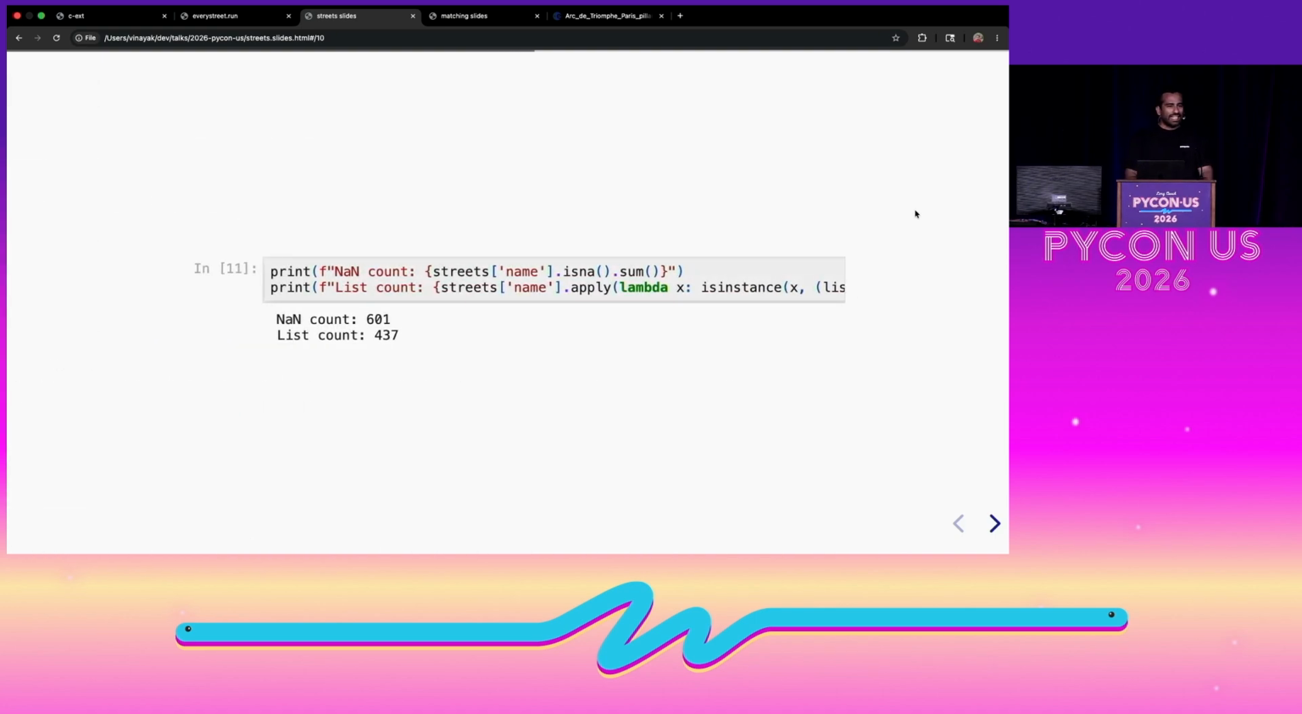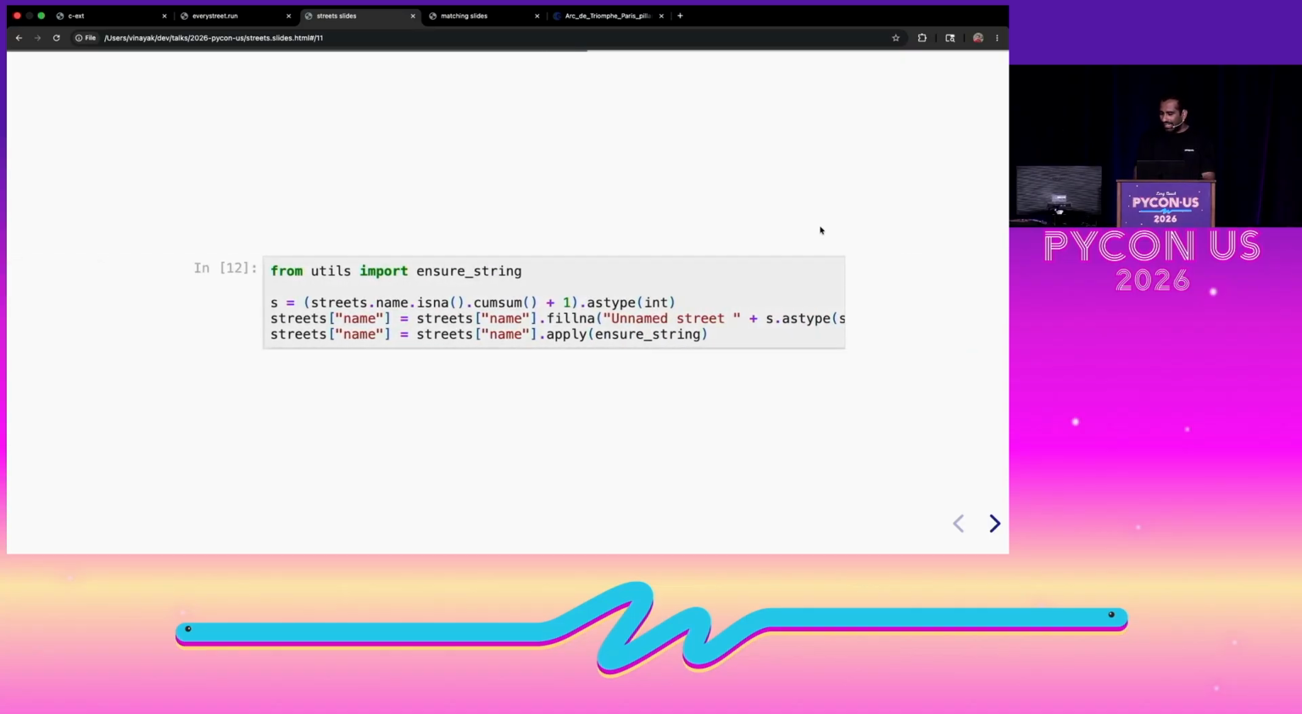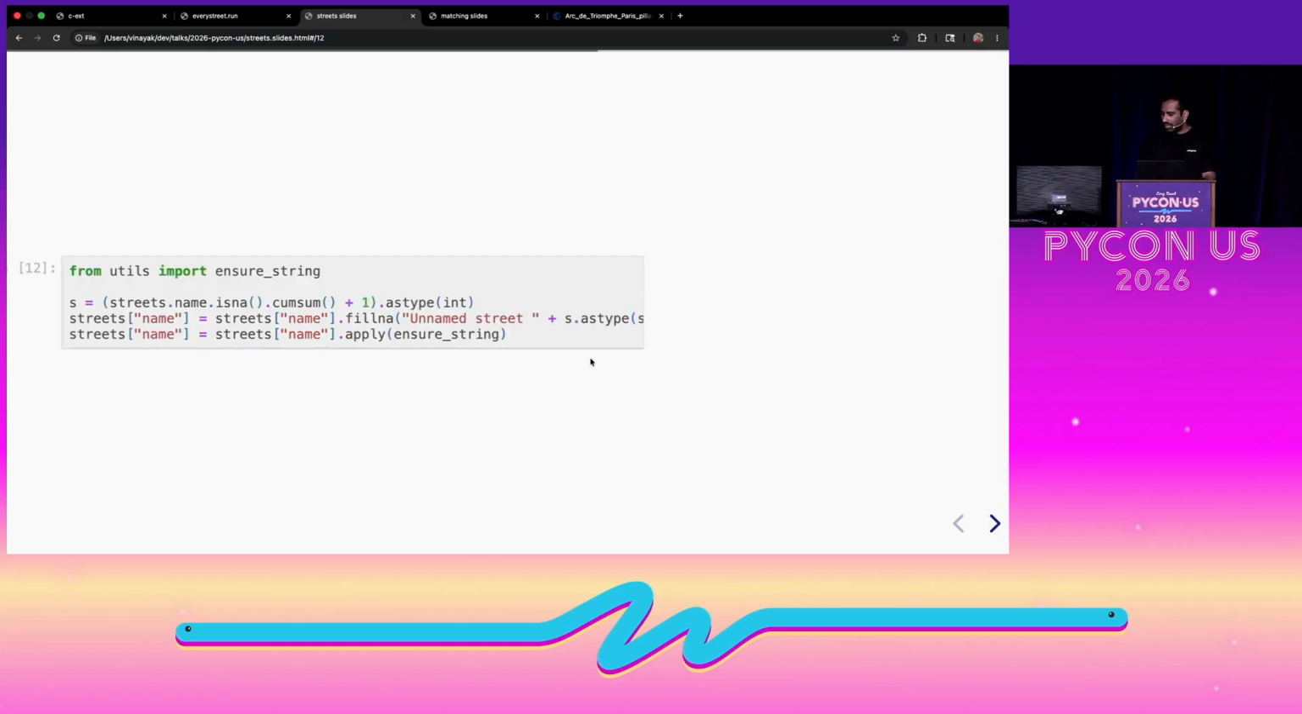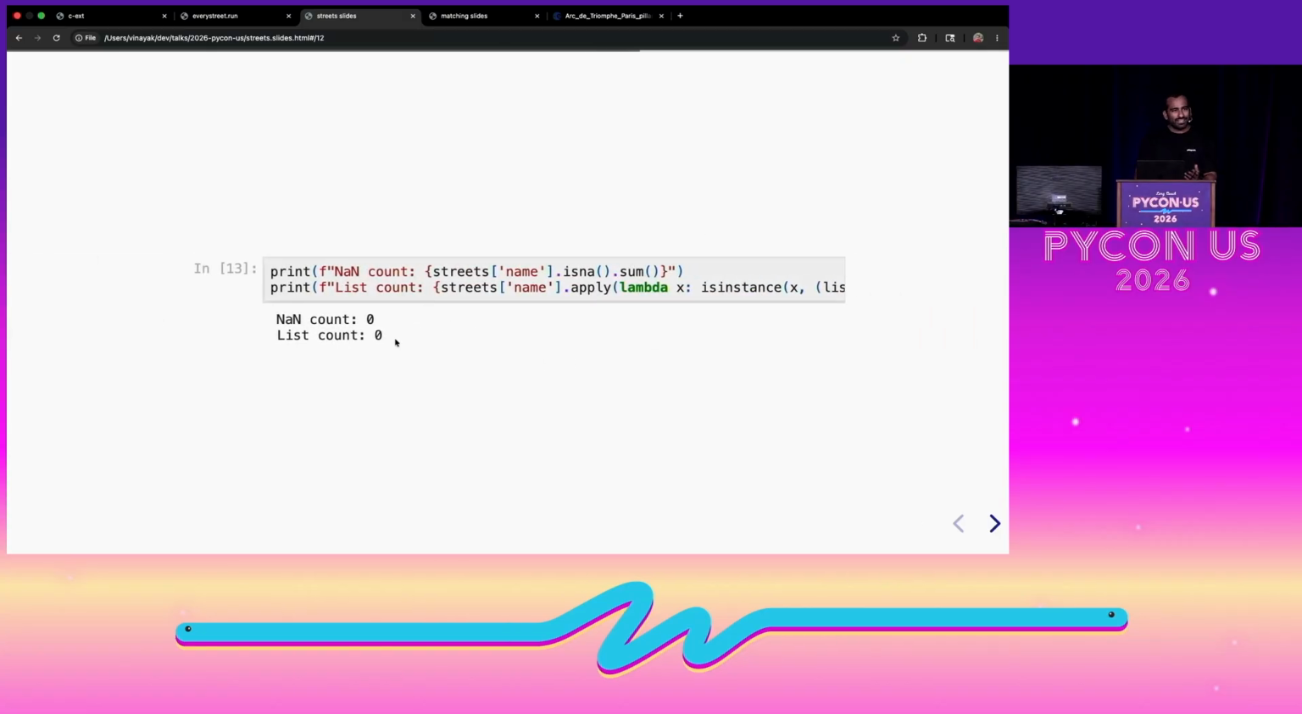And so like with any data project, there's some data cleaning to be done. A bunch of those street names are NaNs, and a bunch of those street names are lists. So for the sake of not having NaNs in my database, I just set it to unnamed street with a unique number at the end of it. And after we do that, we can see that there's no NaNs or lists anymore.